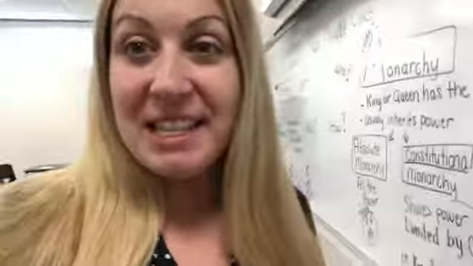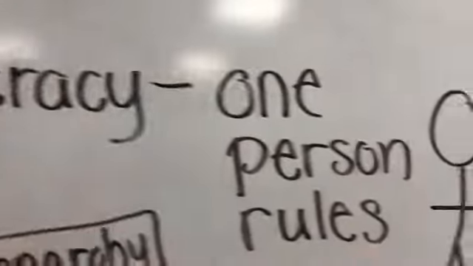All right, for 2-minute civics, we're going to go ahead and wrap up our 3.1, our types of government comparisons. So the last types of government are actually not types, but it's actually the number of rulers. So we're going to talk about two new vocab words, autocracy and oligarchy. Here we go. Autocracy is where one person rules.